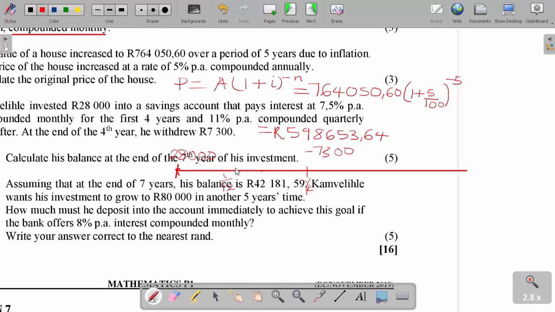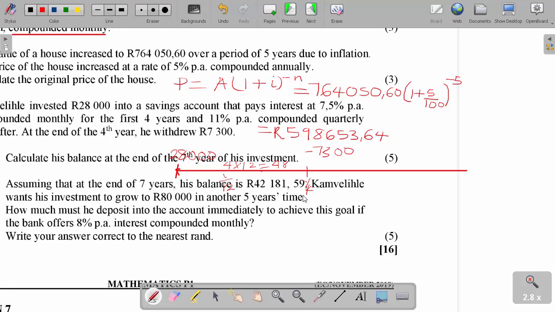How many periods? 4 years, so 4 times 12 gives us 48.